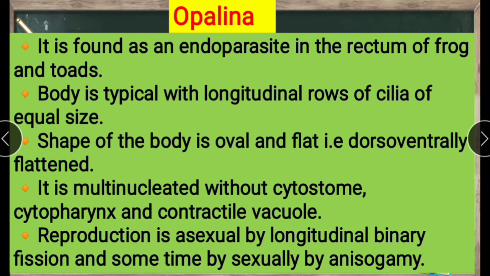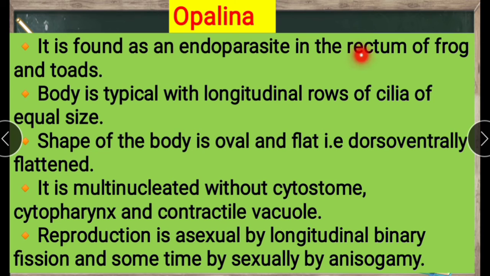Okay, next, characteristics of Opalina. It is found as an endoparasite in the rectum of frogs and toads. This is also one of the parasites, and it spreads diseases from one organism to another.